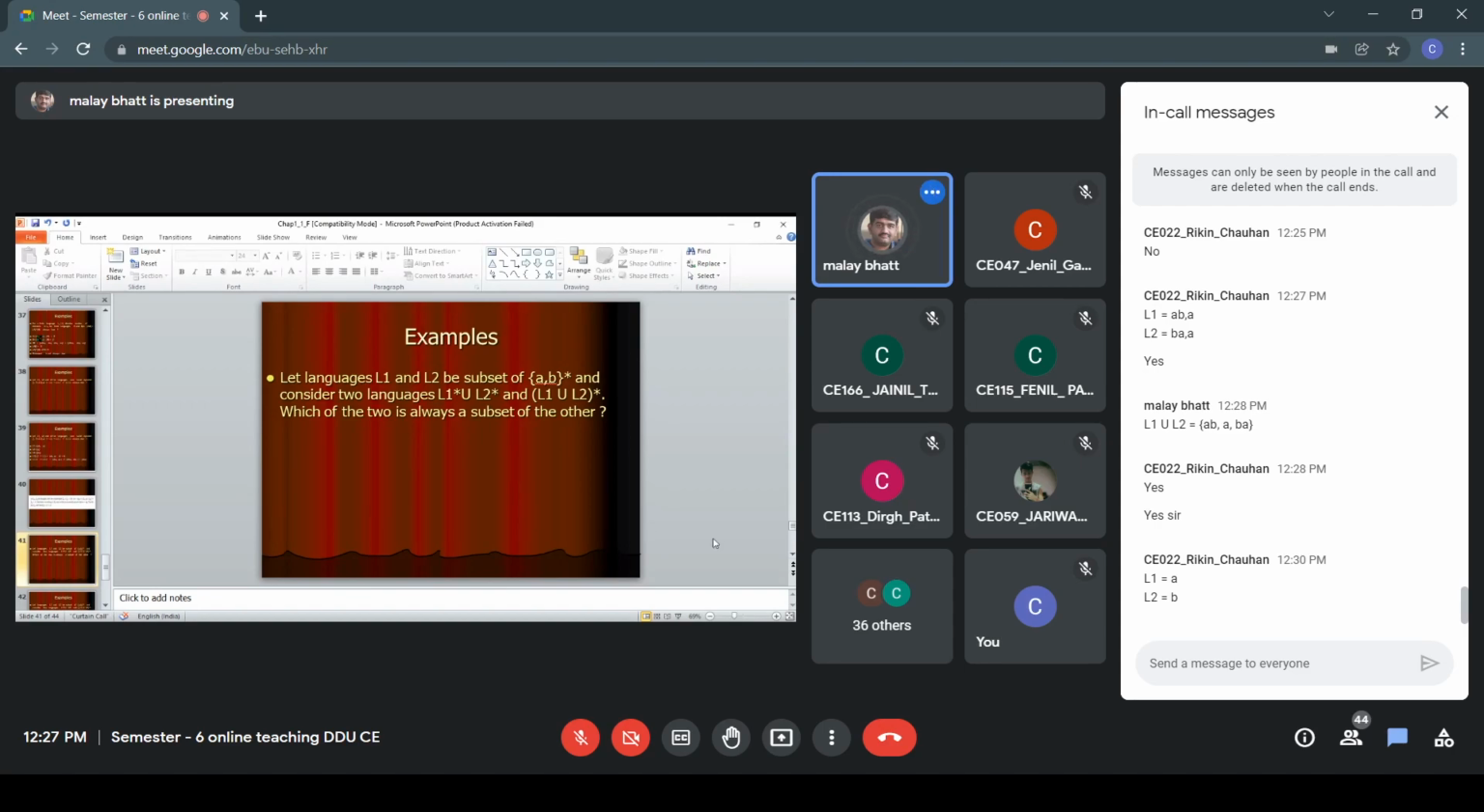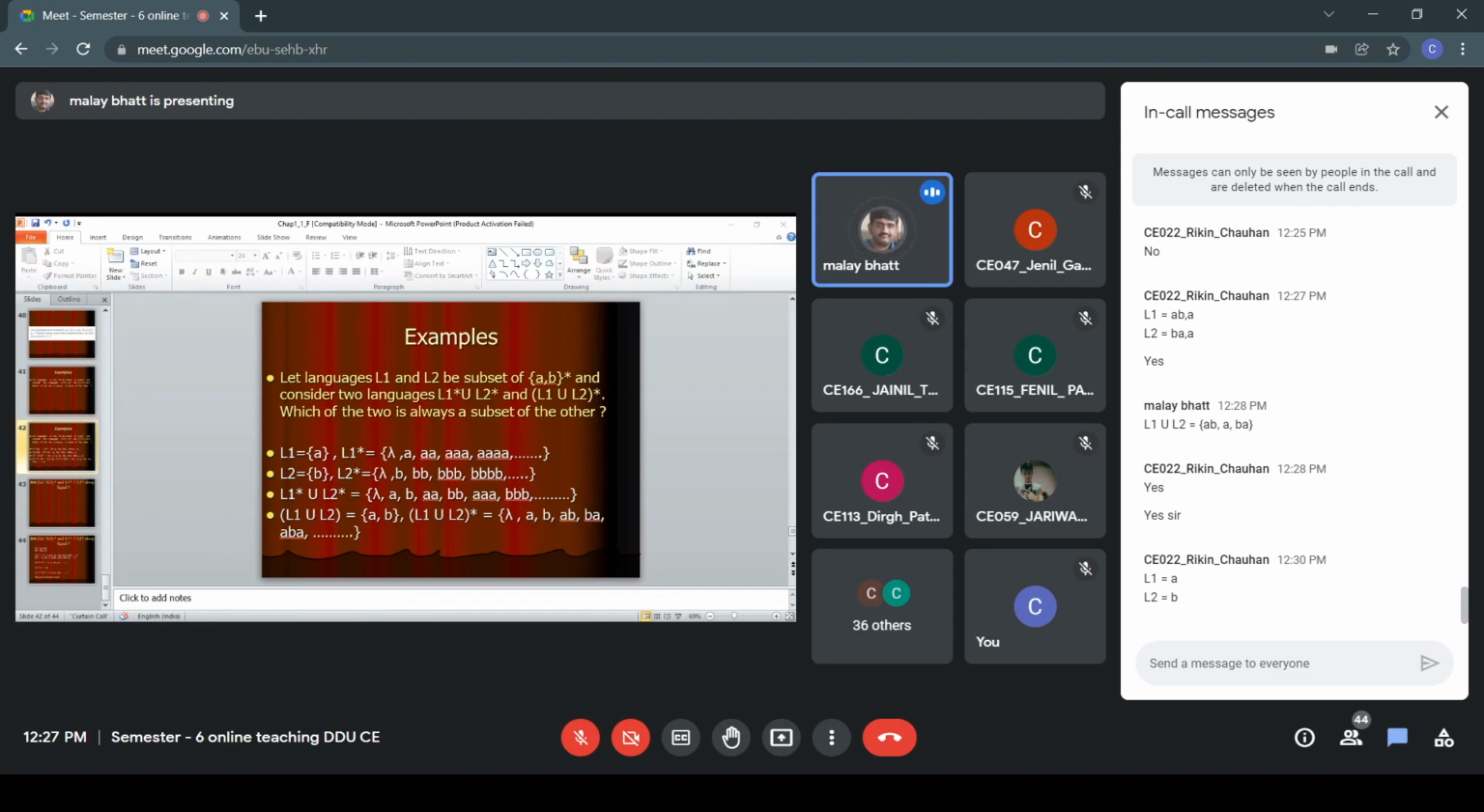So whatever Rikin has mentioned, the same thing I want to highlight here, which is a very simple but very interesting example. L1 is {A}. So L1 star is null, A, double A, triple A, 4 times A. So basically L1 star will be A raised to n, n greater than or equal to 0. Similarly, I have taken L2 as {B}. So L2 star is null, B, double B, triple B, 4 times B. So it is B raised to n, n greater than or equal to 0.